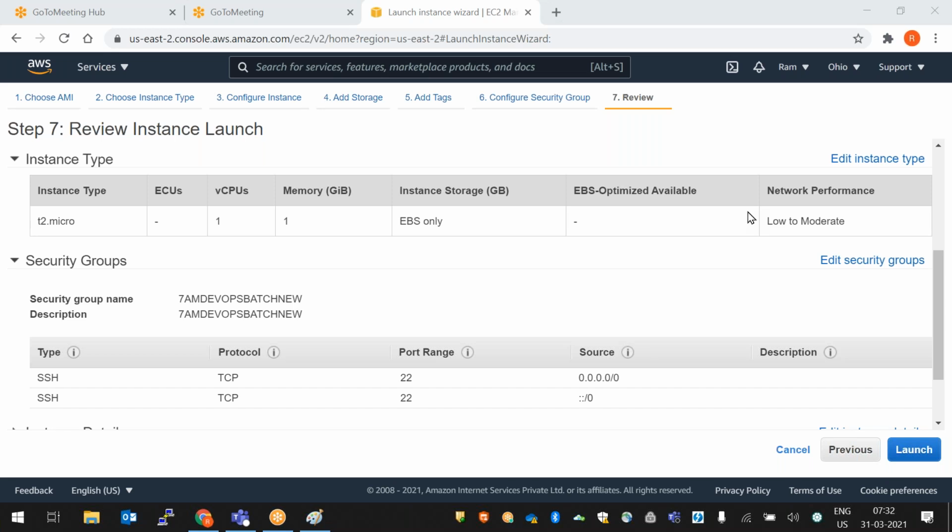No. Security group means one port should be enabled to connect to our instance. Tenancy is isolation. You have dedicated space. When you select dedicated, you will get isolated space. For the security group, to connect to our instance, the port should be enabled, like a server address, right? Yeah, correct. Okay, thank you.